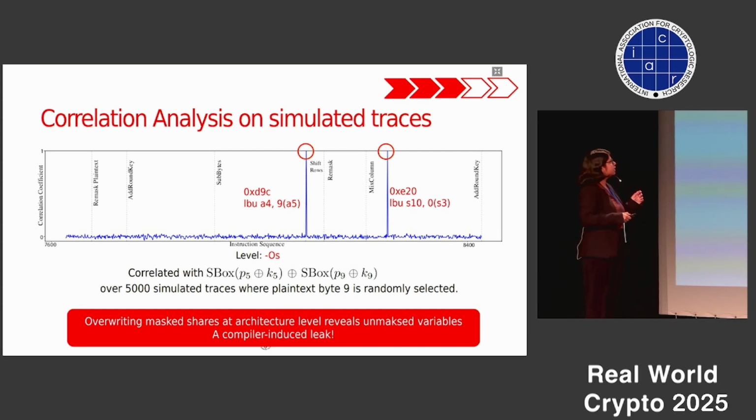If we zoom into the assembly instructions which correspond to these leaks, we understand that this is the exact instruction which loads byte 9 to A4. So this basically helps us to annotate the leaks with assembly instructions.